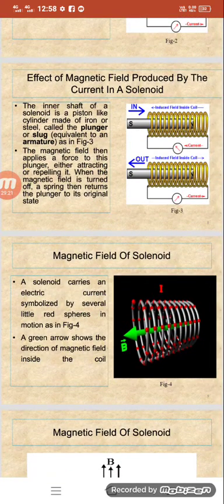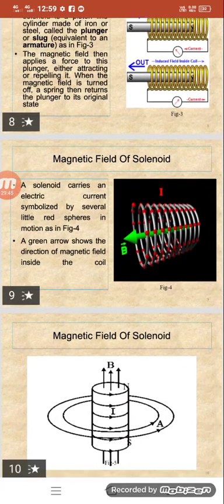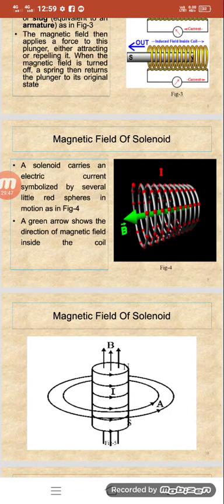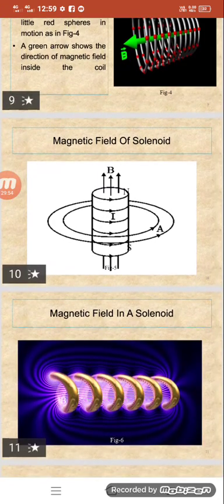Magnetic field of a solenoid. The solenoid carries electric current symbolized by several little red spheres in motion, as shown in the figure. A green arrow shows the direction of the magnetic field inside of the coil. So whatever the green arrow there is, it indicates the direction of the magnetic field inside of the coil. Magnetic field of a solenoid.